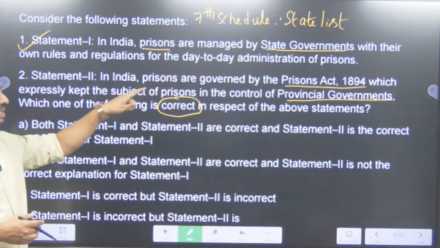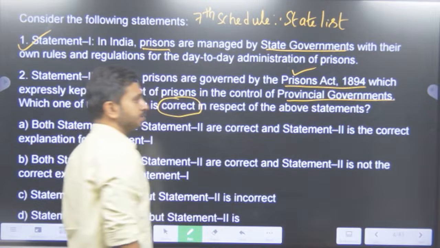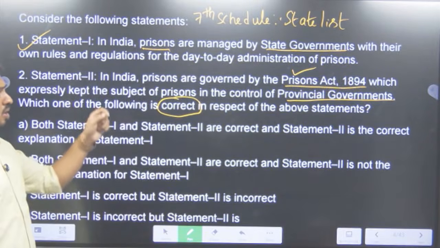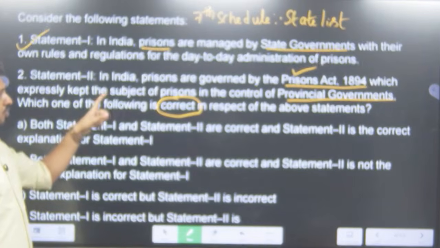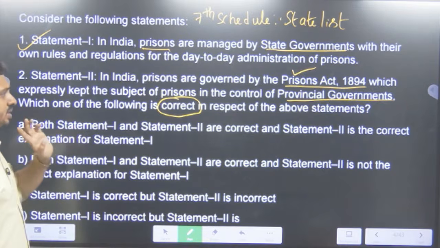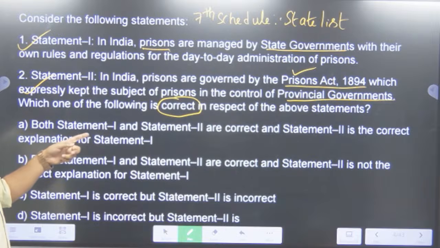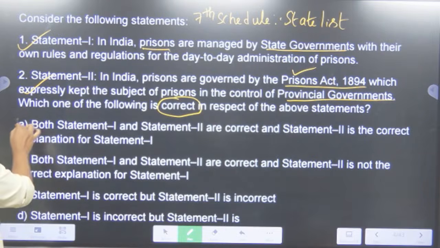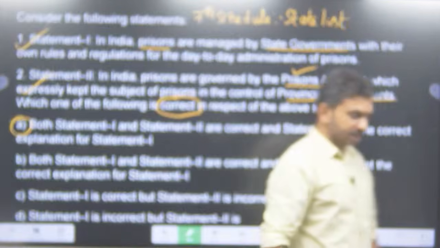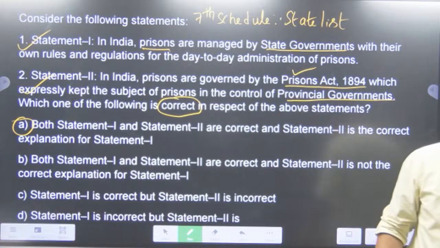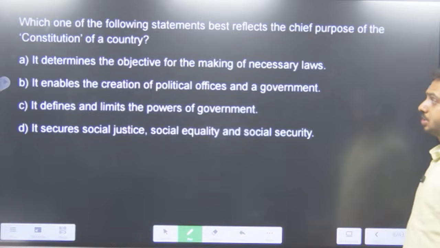Statement 2, in India, prisons are governed by the Prisons Act 1894. Absolutely correct. After that, there has been no act related to the prisons. Modern prison acts are expected, but this one expressly kept the subject of prisons in the control of provincial governments. Correct. So both the statements given above are correct, and statement 2 is the correct explanation of statement 1. That is absolutely correct. So A is the answer here. All of you can give your answers. Please put them in the comment section.